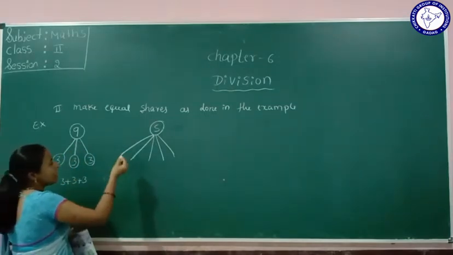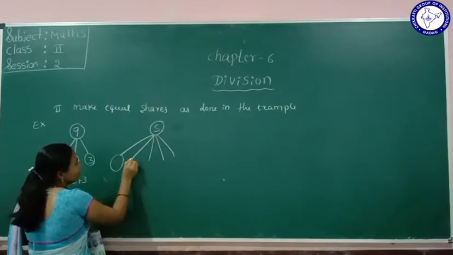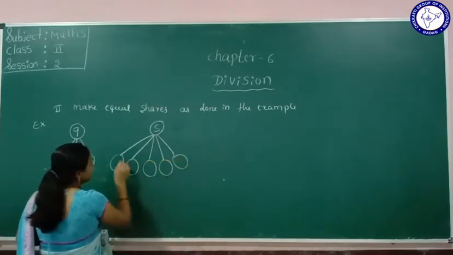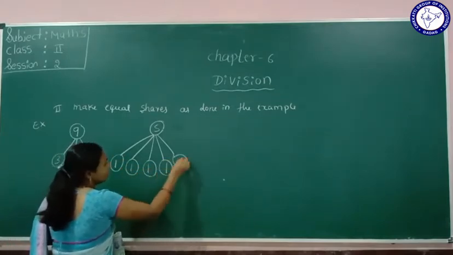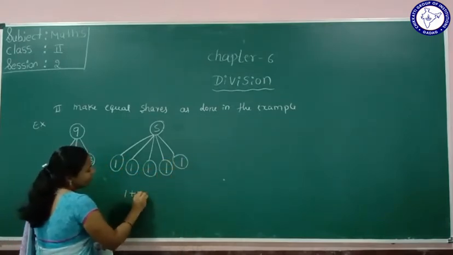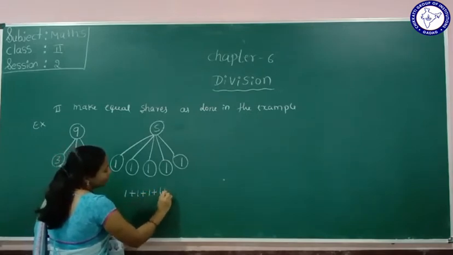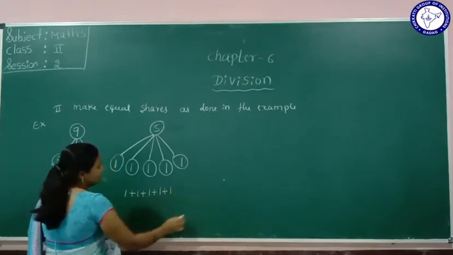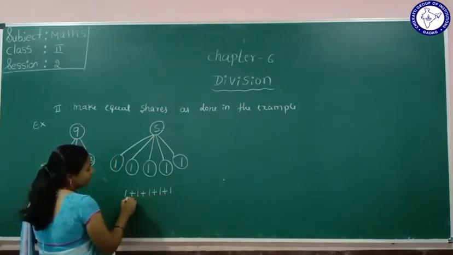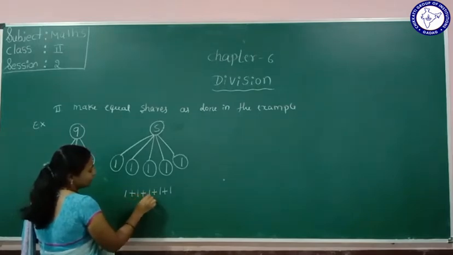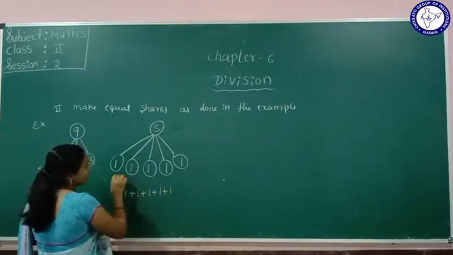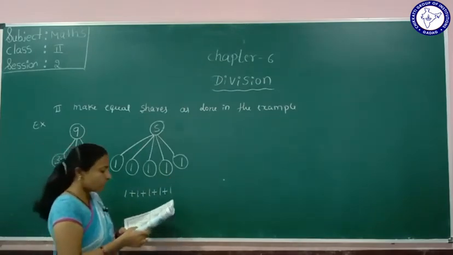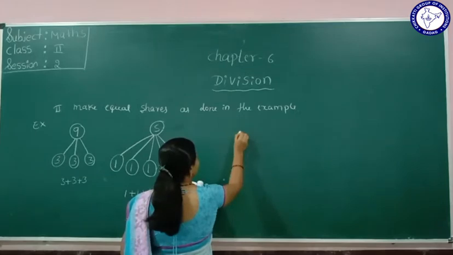It means 5, here we will make 1 for each group. So in each group here 1, 1, 1, 1, 1. Here see, 1 plus 1 plus 1 plus 1 plus 1, 2, 3, 4, 5. So 5 we equally share in how many groups here? 5 groups.